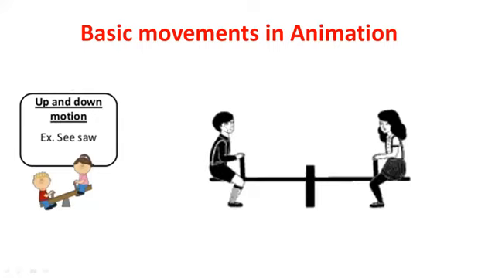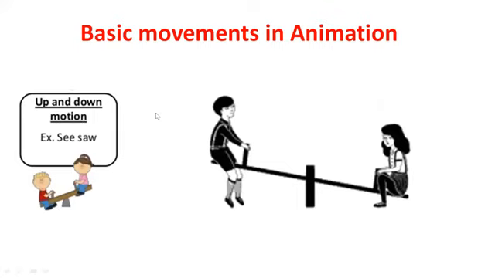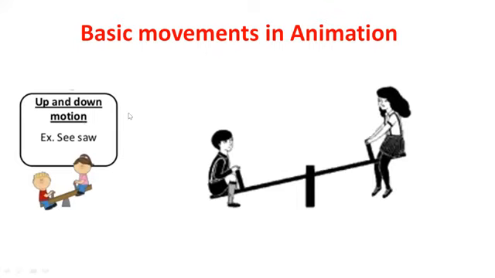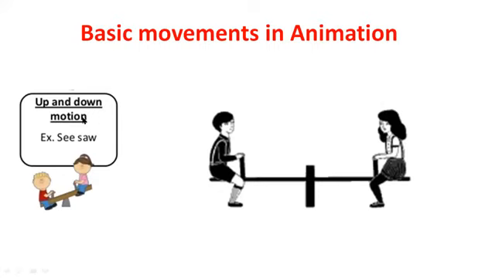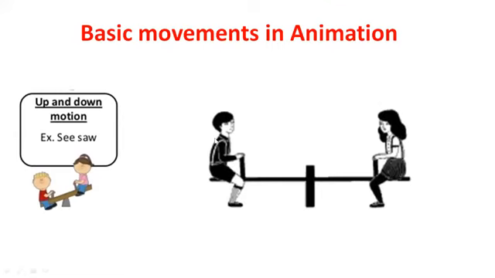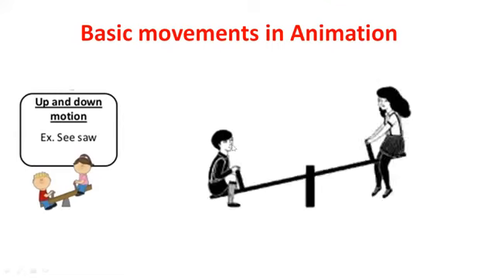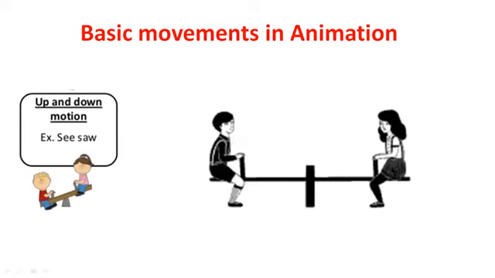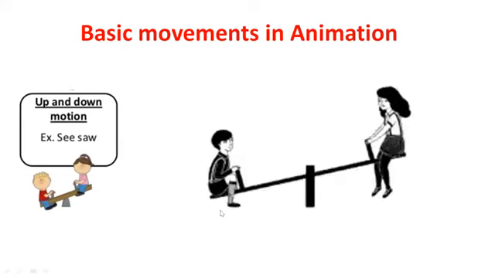Okay, straight line also, it may be in the left or right. Now see here, it's in the up and down motion. Up and down motion is nothing, it's very similar to straight line. The straight line means it can move left to right and right to left. And here the up and down motion means it can move up and it can move down. But since this image is having some animation, it seems to be different, but it is moving upward and it is moving downward. So these two animations are very similar.